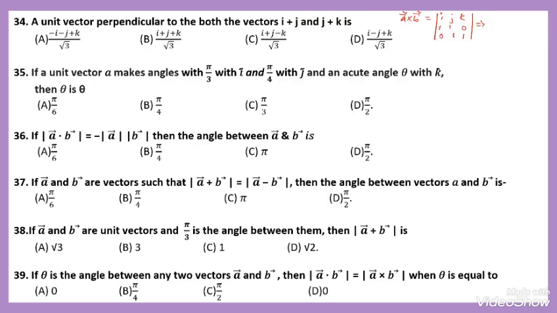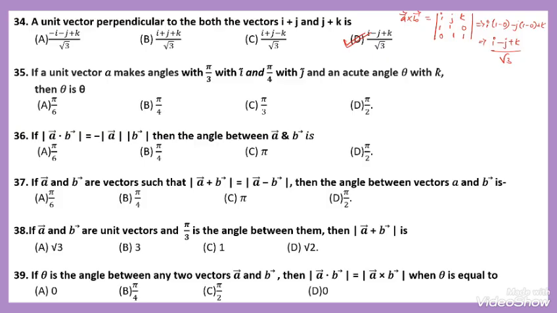Expanding along the first row: i into 1, minus j into 1, and k into 1. That is i minus j plus k. Then divide by the magnitude of these i, j, k components, root 3. The option i minus j plus k, option D, is correct.